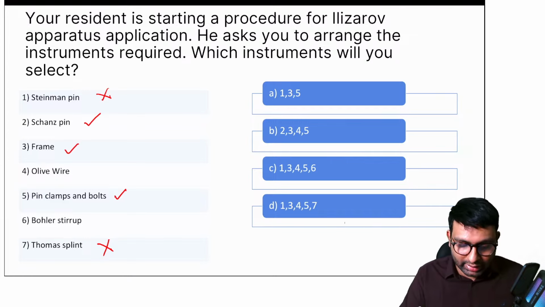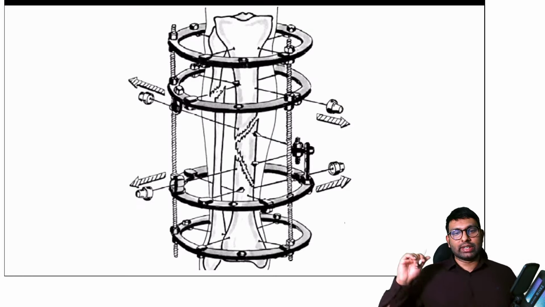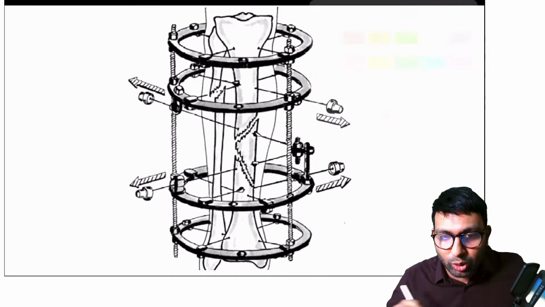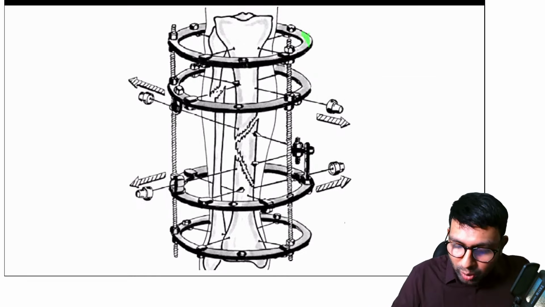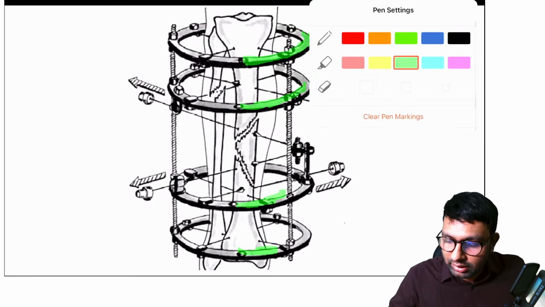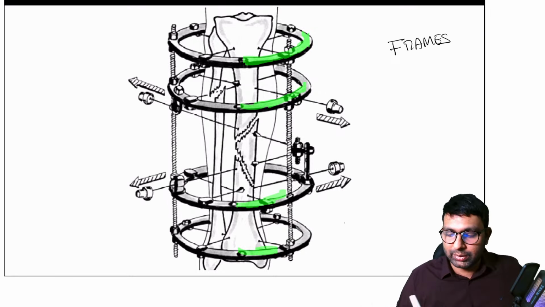Shabir is absolutely right. It is the olive wire that we use. So this is an Ilizarov fixator. I'm pretty sure all of you have seen an Ilizarov fixator. Now let's try to break down its parts. See, the first and most obvious thing that we all answered is these things here that I'm marking in green. These are the frames. We use frames, correct? So we use frames to keep them tight.